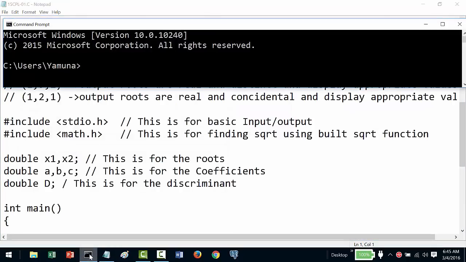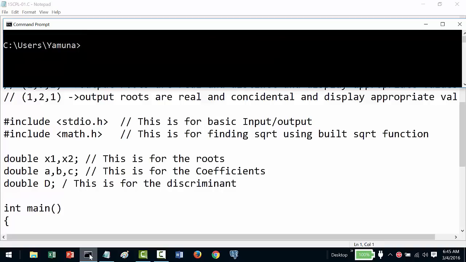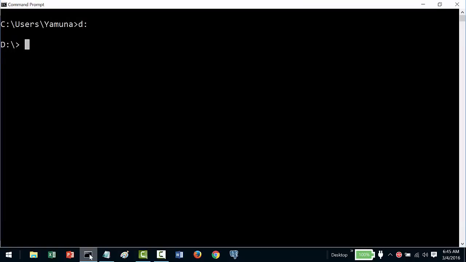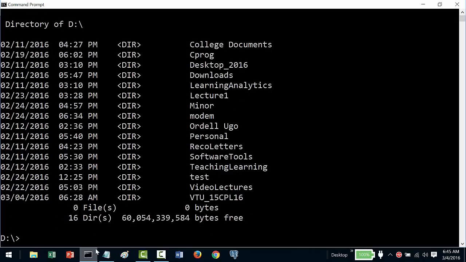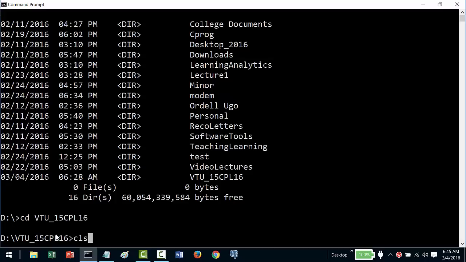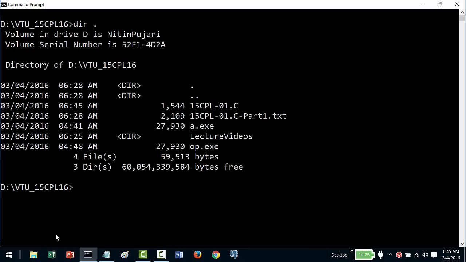I'll go to the directory, change the directory to CPL50. This is my directory and this is my program, which I will compile now.